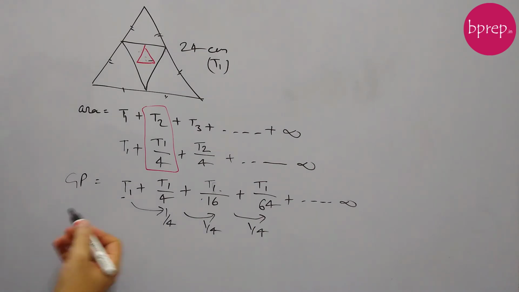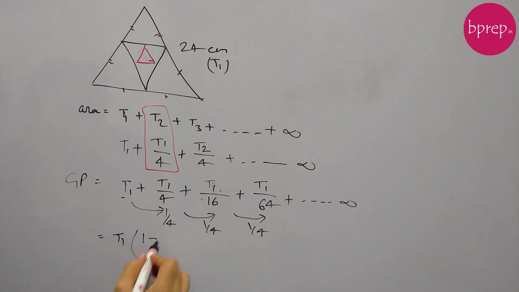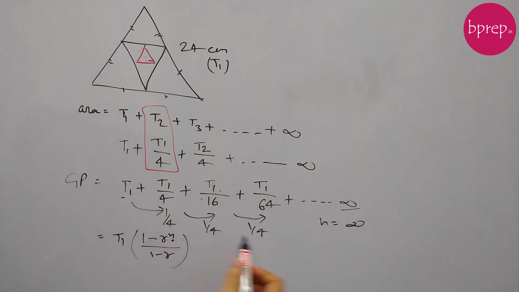So what will be the sum or the total area? This will be first term, which is T1, into 1 minus r to the power n by 1 minus r. We know this formula. Now what is n here? n is infinite. So if n is infinite and the ratio r is 1 by 4th, then in that case what will be r to the power n?